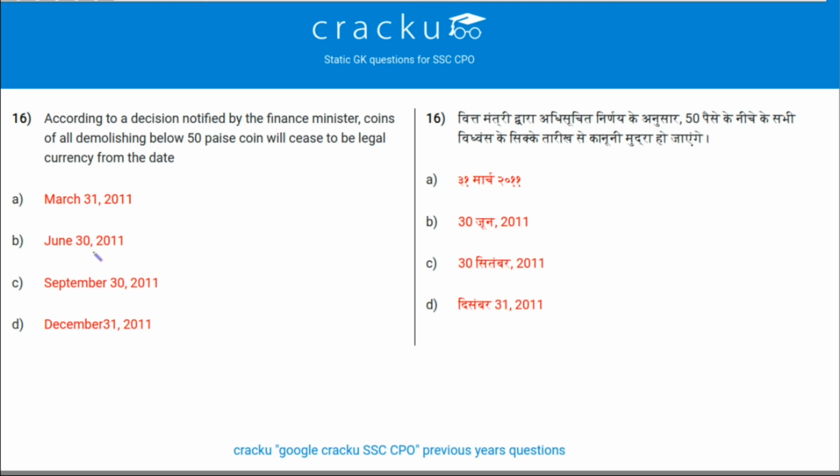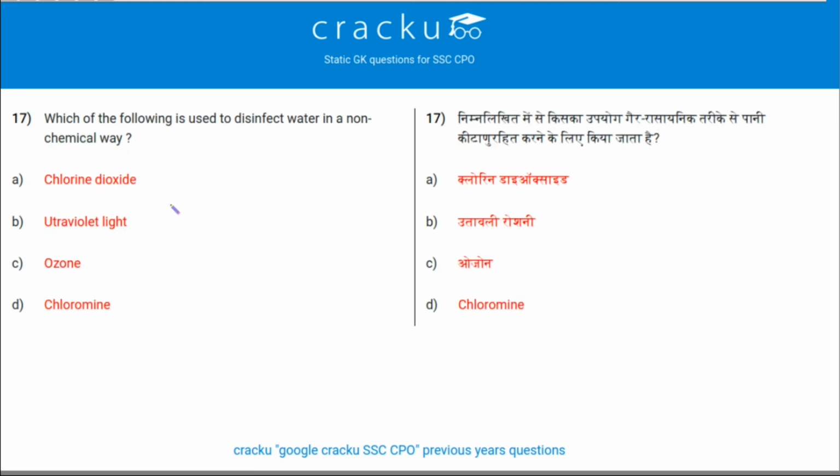So the correct answer is June 30, 2011. Next question. Which of the following is used to disinfect water in a non-chemical way? So it is UV light, that is ultraviolet light. Next question.